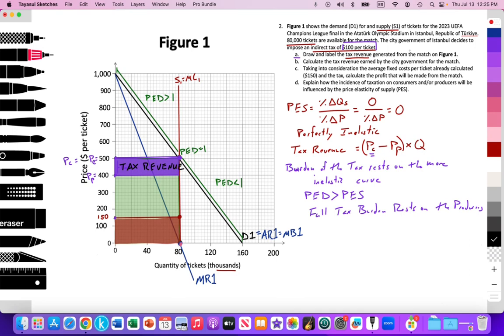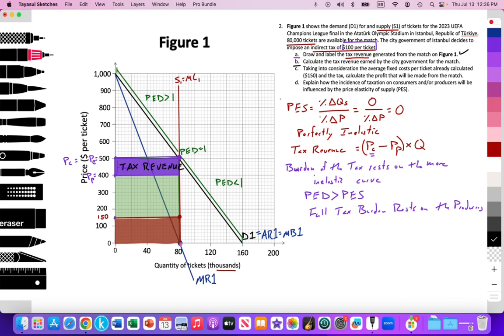Fine. So I've done part A. I've drawn and labeled the tax revenue generated from the match. Great. Next, part B, calculate the tax revenue earned by the city government for the match. So let's look at part B. Let's pause the video and go ahead and calculate what the value of that tax revenue is going to be, and we're going to check your work. Pause the video now.